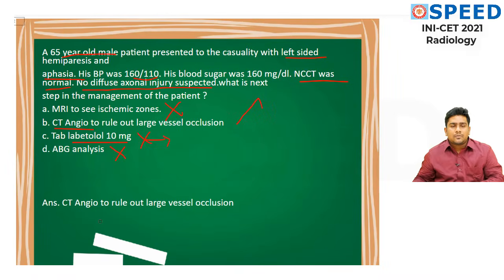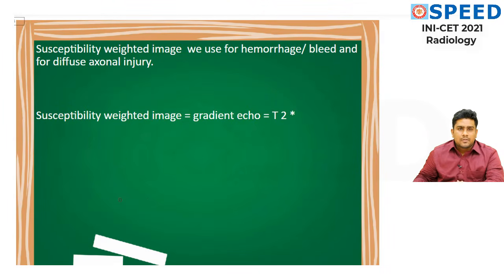Understand, students? Here I have eliminated each and every option for you, and this is the right answer. This is part of the previous question, that is susceptibility weighted imaging. We use it mainly for hemorrhage, bleed and diffuse axonal injury. They can even twist the options: susceptibility weighted imaging is also called gradient echo, GRE sequence, also T2 star. If you see T2 star, it is equal to SWI and GRE.